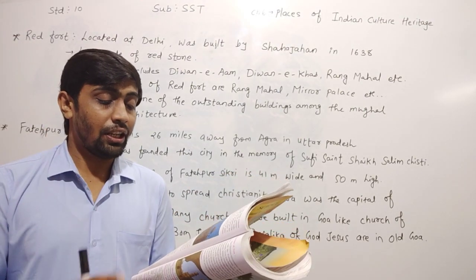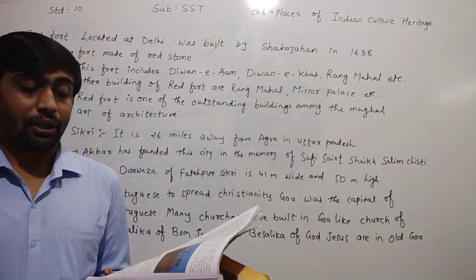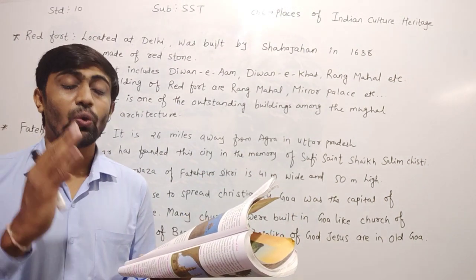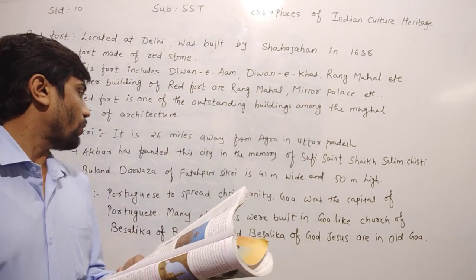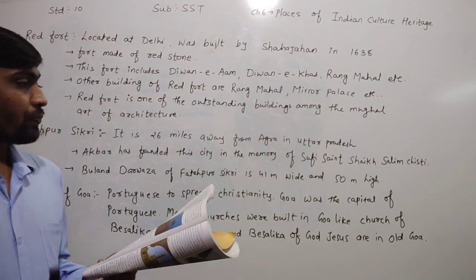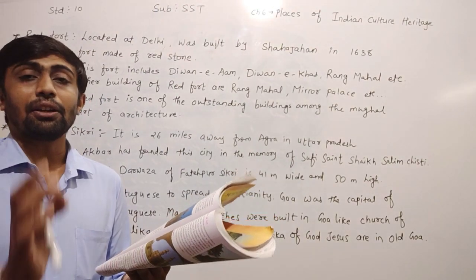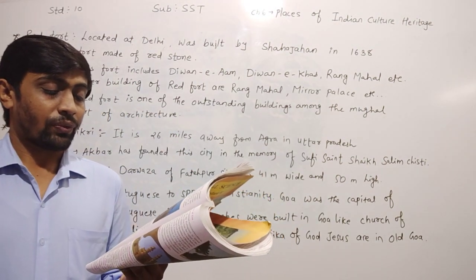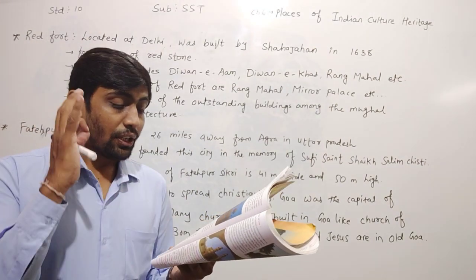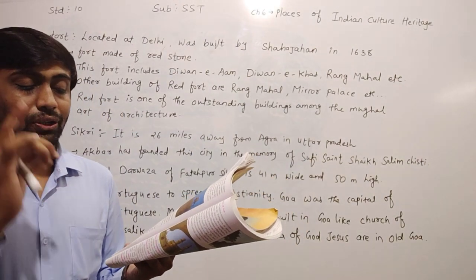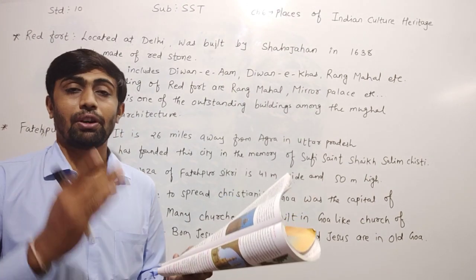Akbar made it his own capital city. What happened there? The building construction of Sikri was started in 1569 and completed in 1572. It means the building construction of Sikri started in 1569 and was completed in 1572.